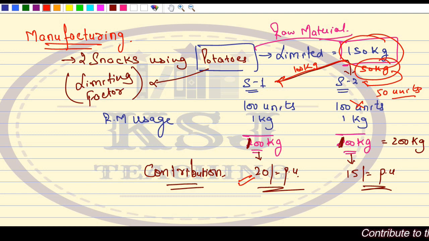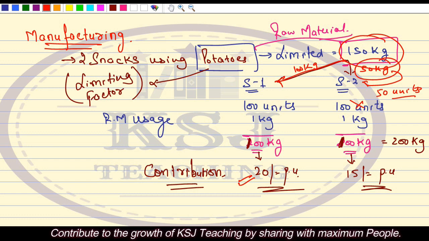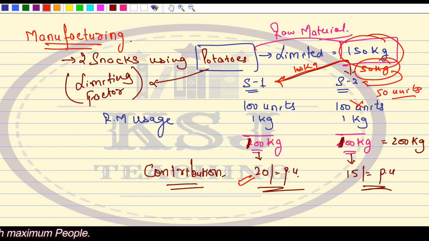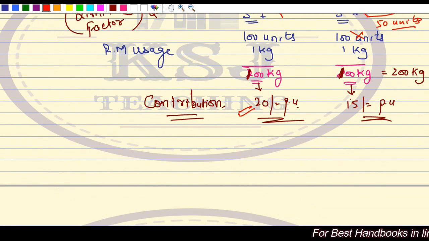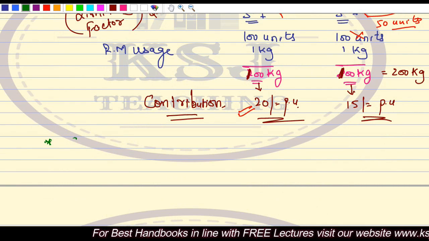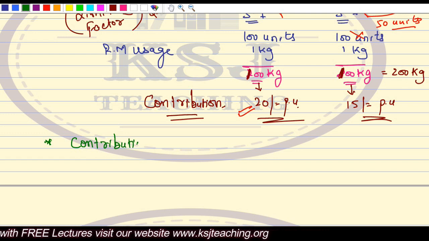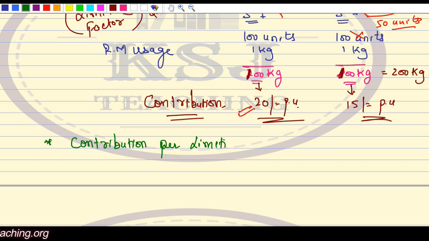So the basis is, whenever you have a key factor or limiting factor, we calculate the contribution per limiting factor. If the raw material is limited, we try to calculate the contribution for that raw material, that is, what contribution we will be earning from those products. So the important thing here is contribution per limiting factor. That is what we try to calculate.